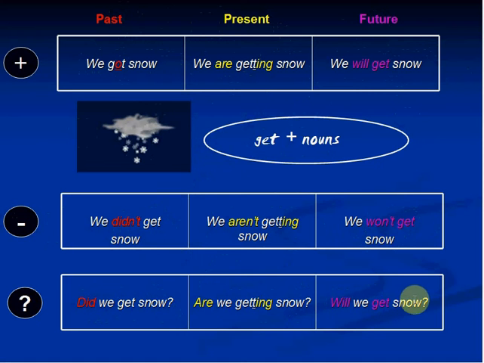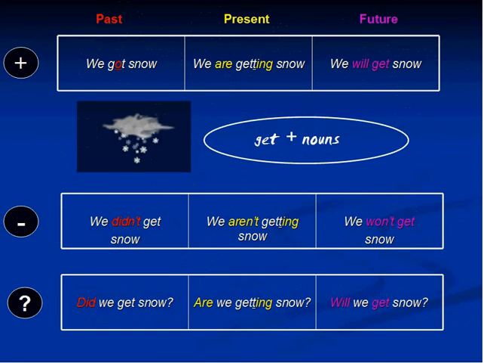Will we get snow this weekend? Will we get snow tomorrow? Will we get snow later today? Will we receive? Will we have? Will we obtain snow tonight, for example? So those are expressions for future.